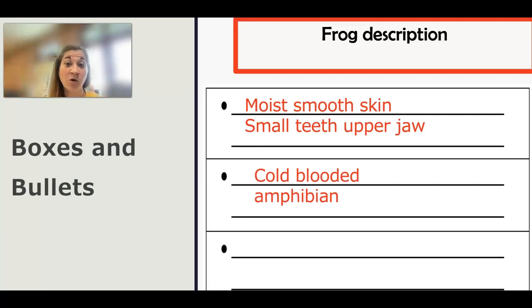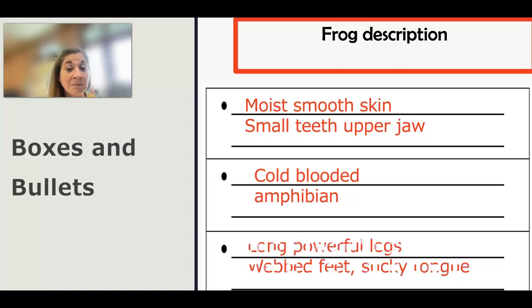All right? I also know that they're cold-blooded, and they're also called an amphibian. So I'm describing my animal. They're cold-blooded, and it's known as an amphibian, and has webbed feet and a sticky tongue, and long, powerful legs. So I'm taking my main idea, describing my frog, and I'm putting my supporting details into my boxes and bullets. Find this on your notes, your organized text structure paper.